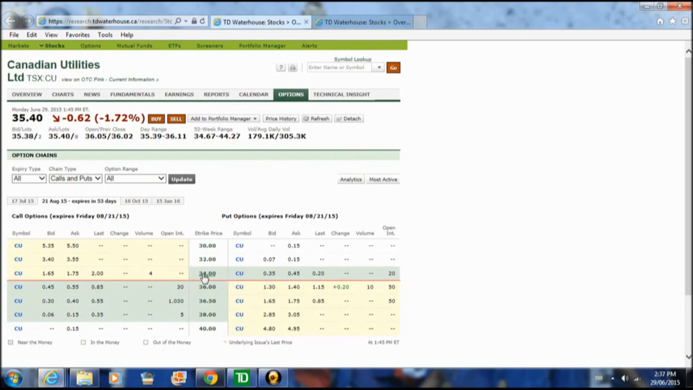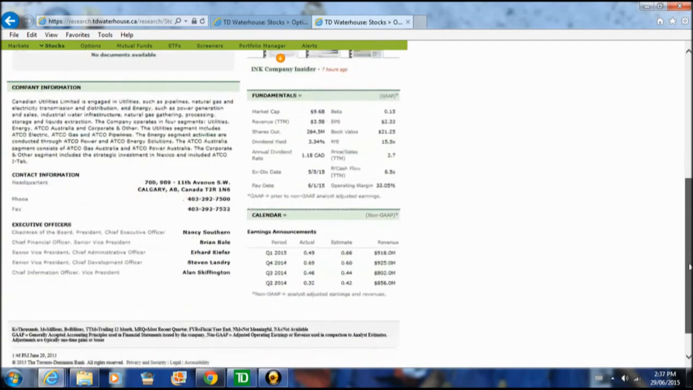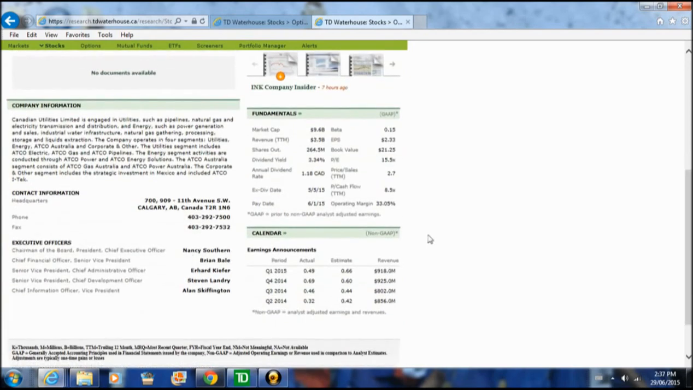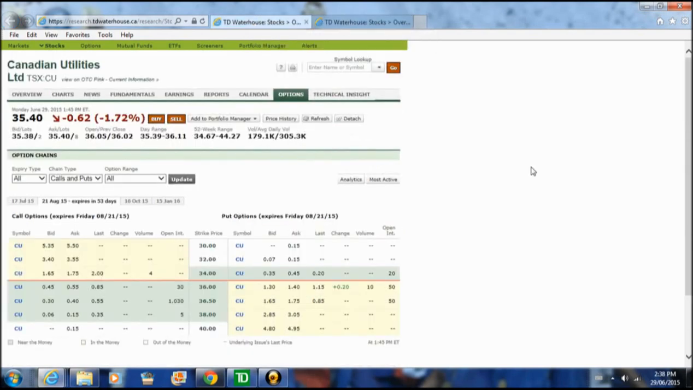So at $34, we're willing to buy this stock. We know Canadian Utilities is a good stock based on the metrics we looked at. And if we look here, 3.34% dividend yield, low PE, earnings per share, plenty to cover the dividend, all the stuff that we just looked at in our screener, the stock looks attractive. So we're willing to buy it, but not quite sure if we want to buy it at these levels.